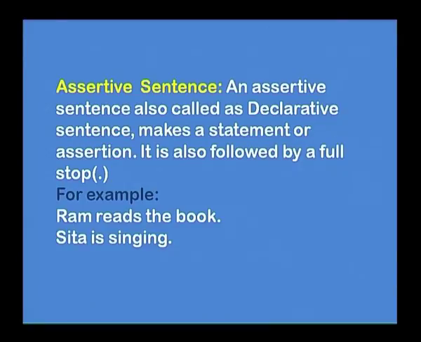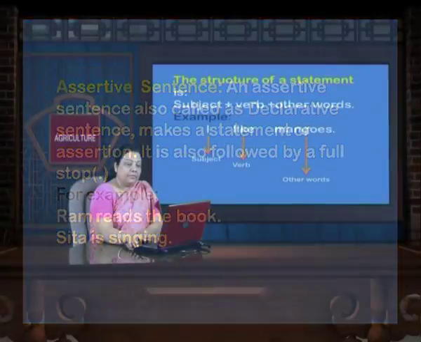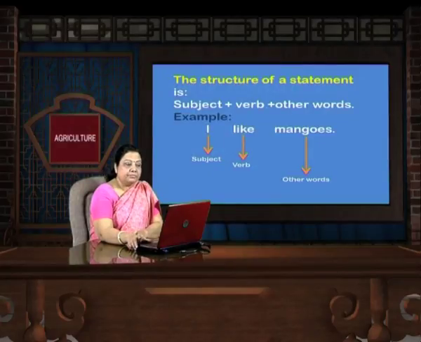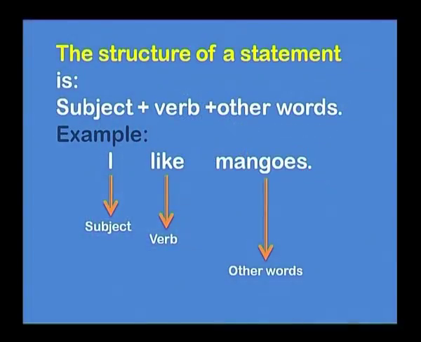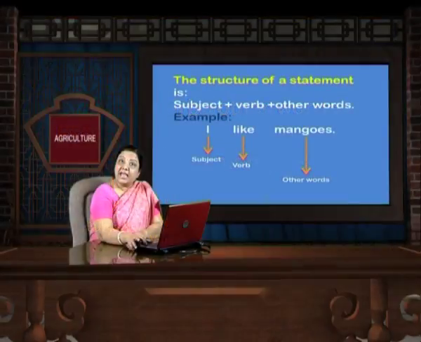Let's see here, it needs to be followed by a full stop. Ram reads the book. Sita is singing. The structure of this statement is, look at here, subject plus verb plus other words. Now, other words could be an object. Example, I like mangoes. I is the subject here, like is the verb and mangoes is other words. It can be an object.